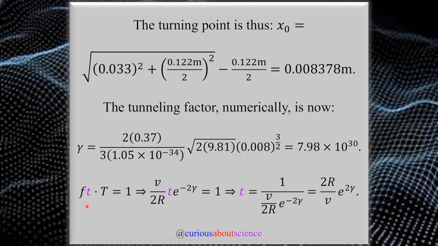Okay, and the probability of the total number of attempts with the tunneling probability, if we want it to topple, the probability has to be 1. So this ensures it topples, where this is the probability of tunneling with all the tunneling attempts. So that makes sense. Now, from this, we plug in all the algebraic substitutions. We're good to go. But since we're solving for time, we divide over by v over 2r e to the negative 2 gamma. Dividing by a fraction means multiplying by the reciprocal. We're already a negative exponent, so double negative turns that to a positive, and we're good to go.